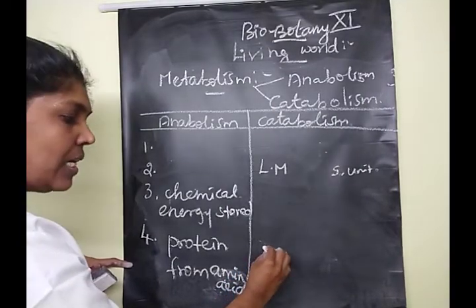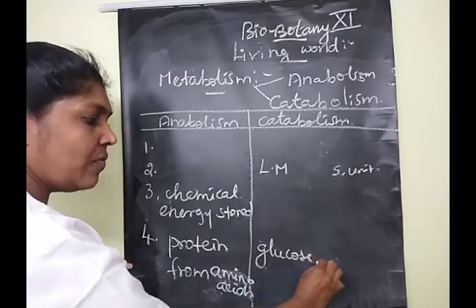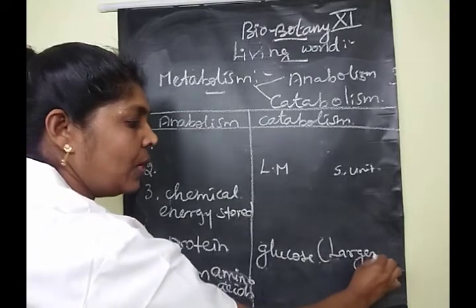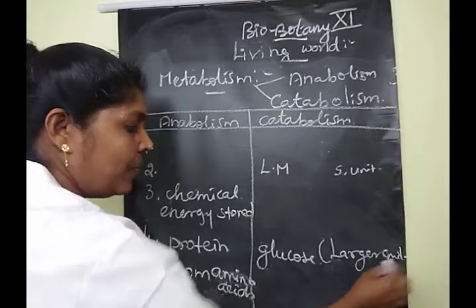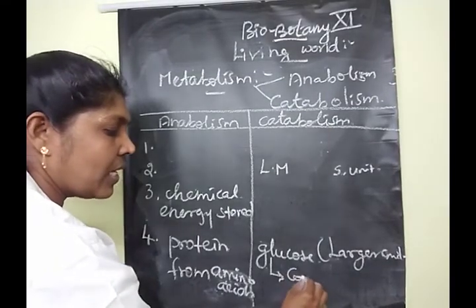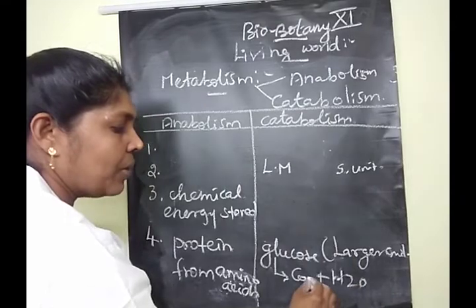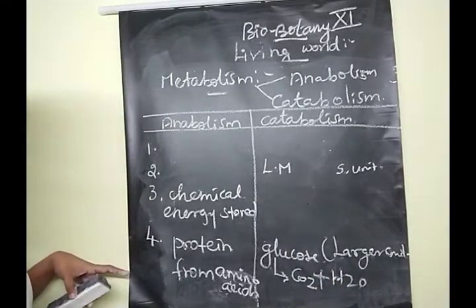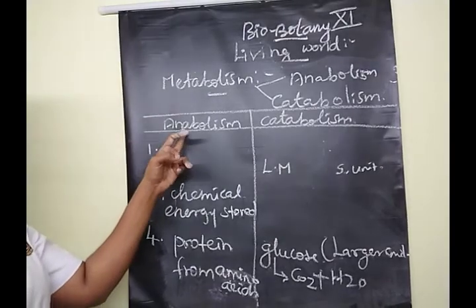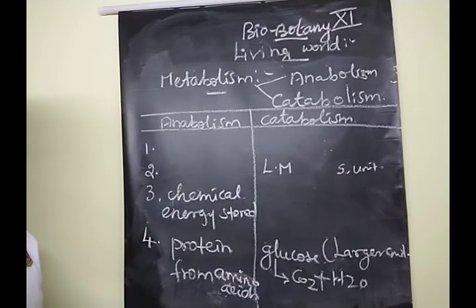Here in catabolism, that's an example. One of the larger molecules is glucose. This glucose is broken down, and after that we get carbon dioxide and water. This is the major difference between anabolic and catabolic processes. Clear, children?